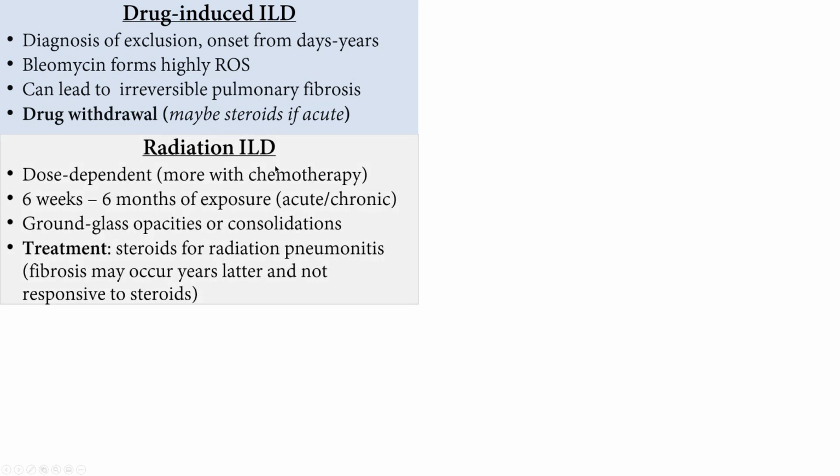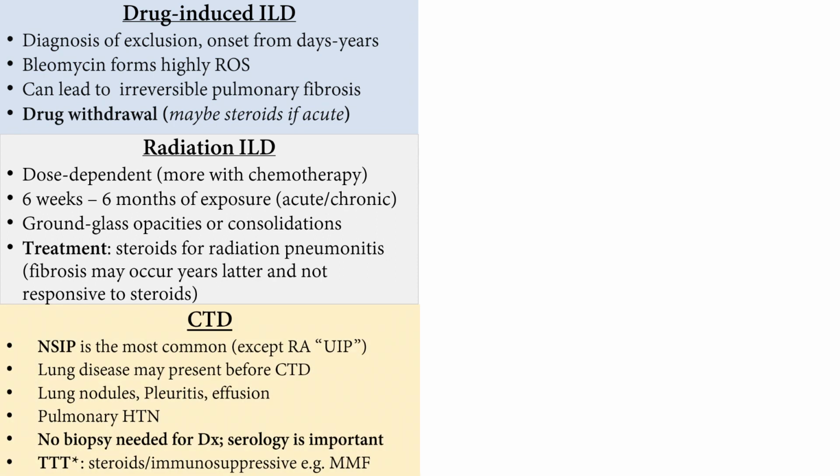You stop the drug. Radiation pneumonitis, same thing. If it's acute, you do steroids. If it's fibrosis, it's not responsive. It's dose dependent. It's usually 6 weeks to 6 months after exposure. Ground glass opacities and consolidations respond to steroids if they're present. If it's already fibrosis, there is no use.